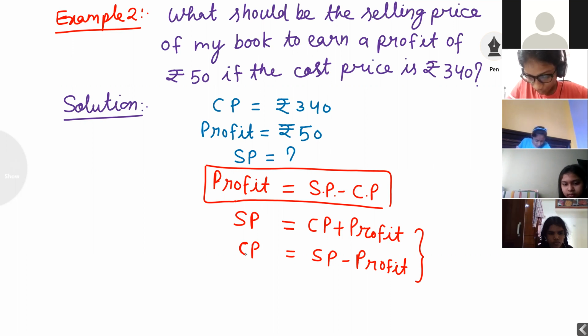Now, which formula do we want to apply here? Second formula. SP is equal to CP plus profit. Note down.